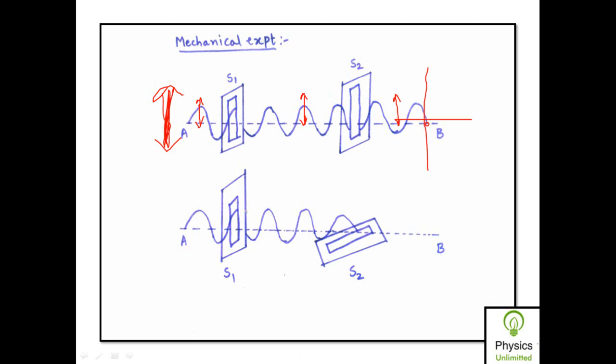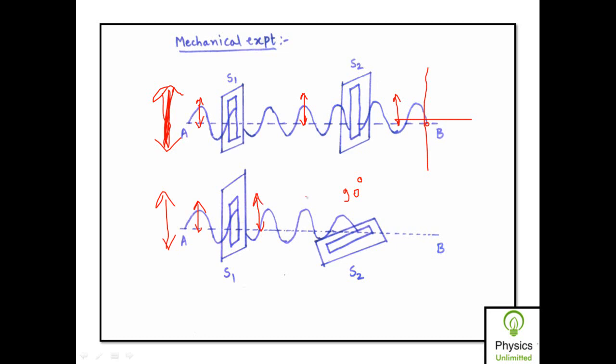While if we take the other case, where I rotate the second slit S2 by 90 degrees, so that the axis of slit S2 is rotated with respect to the axis of slit S1 by 90 degrees, and then again we perform the same experiment, that this end A is moved up and down. Then vibrations are produced in the string. These vibrations, being parallel to the axis of the slit S1, are transmitted through the slit S1.